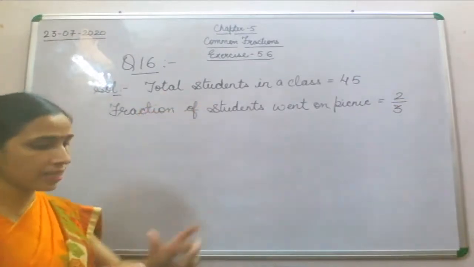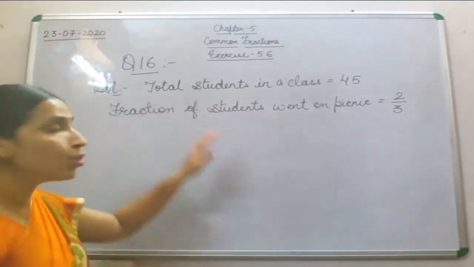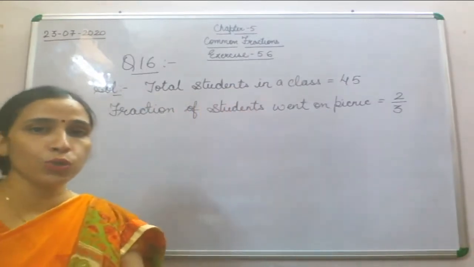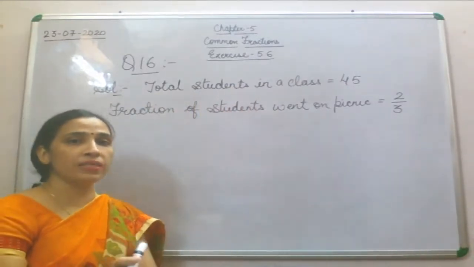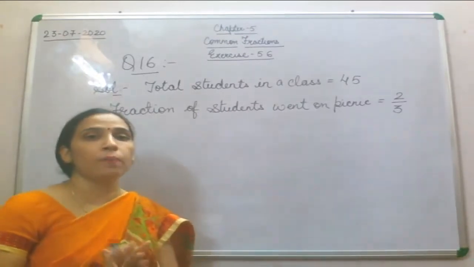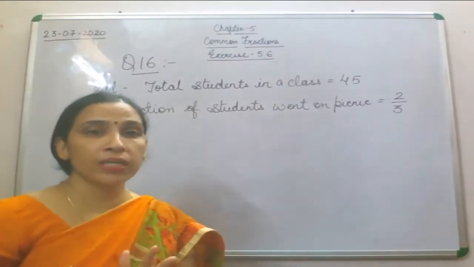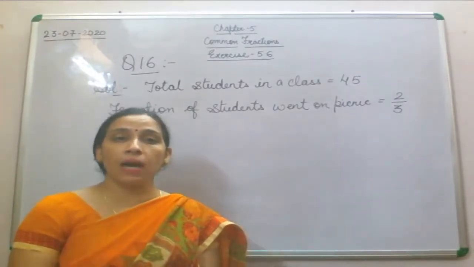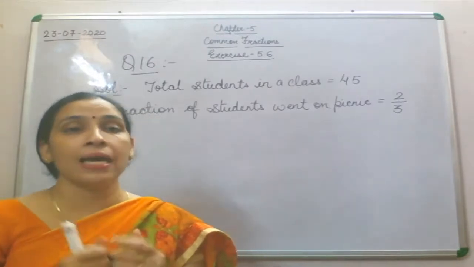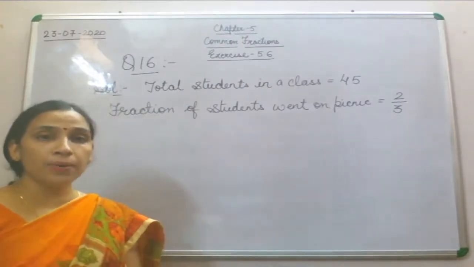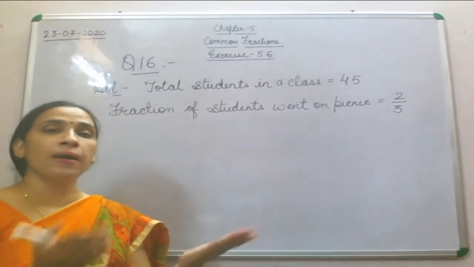The total students in a class is given to you. After that, you have been given the fraction of students who went on the picnic. You have not been given the number of students who went on the picnic. That you are supposed to find out.